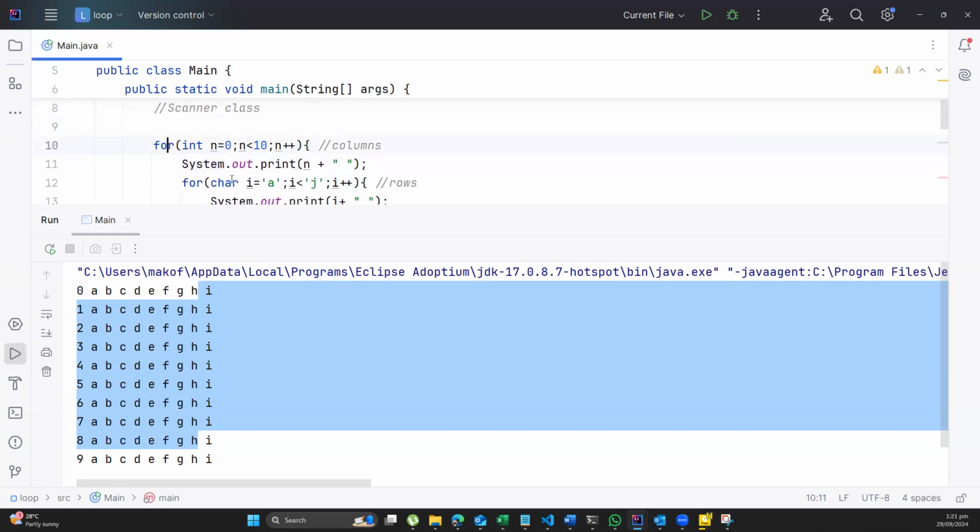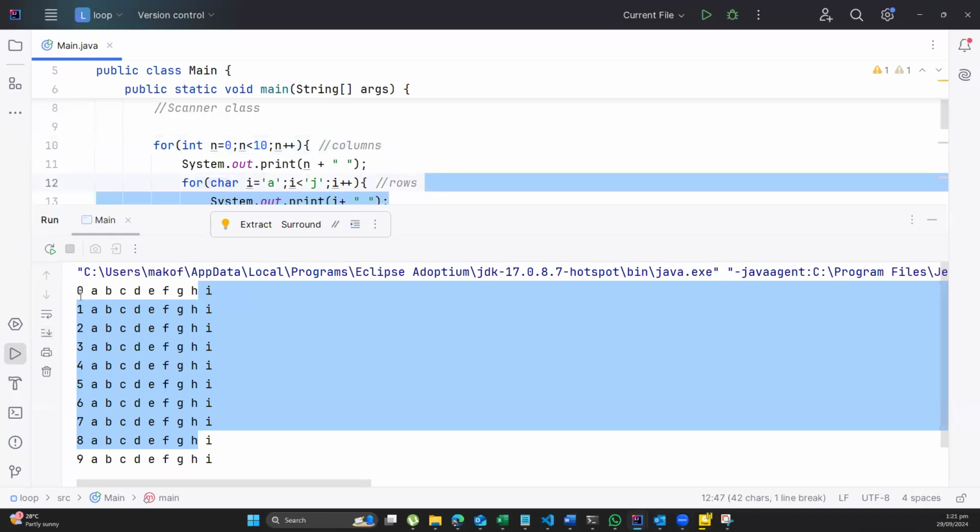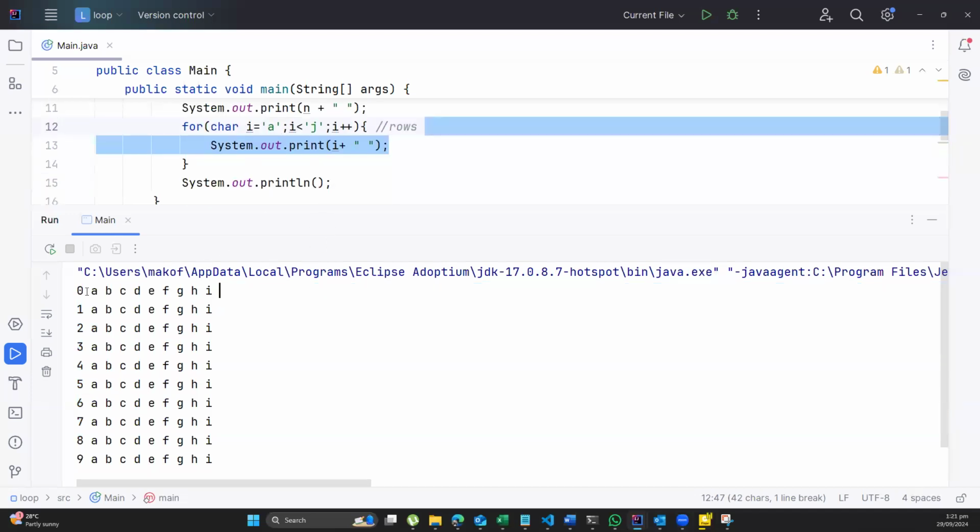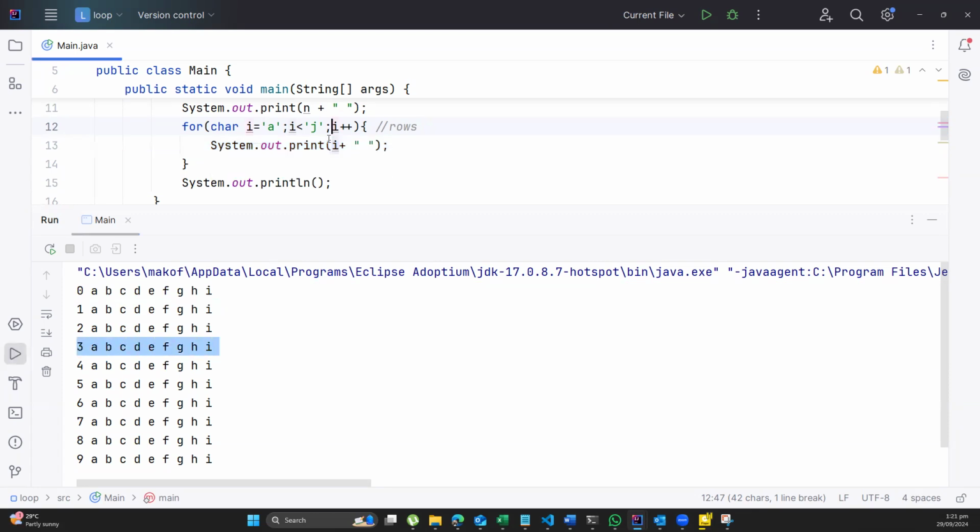So we have one loop and we have another loop. Normally in practice, we use this for matrices, we use it for vectors, we use it for arrays, and we use it for tables or managing tables in the database and so on and so forth. So if you are very observant, you realize the outer loop is for columns, the inner loop is for the rows. You can see 0, 1, 2, 3, 4, 5, 6, 7, 8. This controls the columns. And then we have A, B, C, D, E, F, G, H, I here, which is the rows. So you can see that the inner one is controlling how the rows are displayed onto your screen.